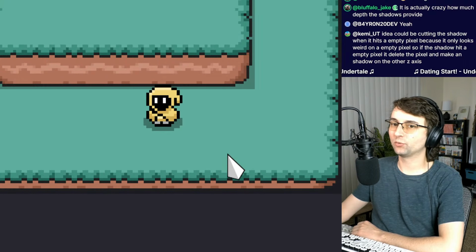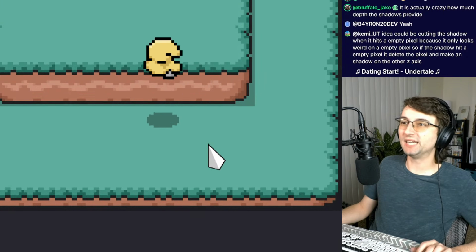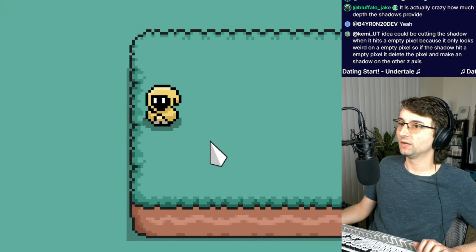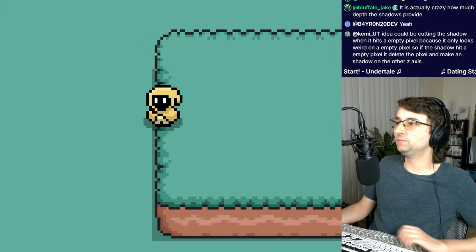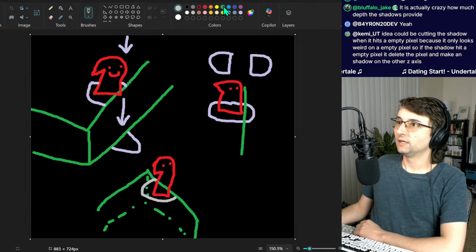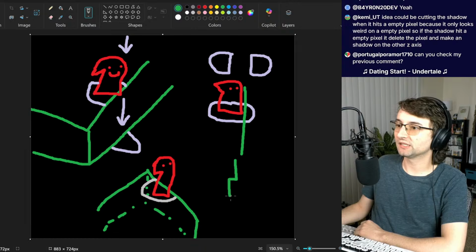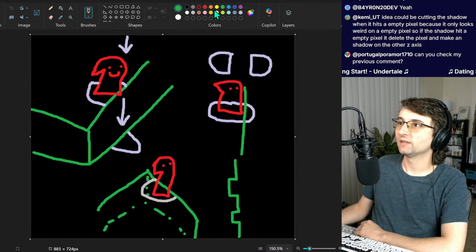We'll be cutting the shadow when it hits an empty pixel because it only looks weird on an empty pixel. Yeah, it would end up being something like that, where it would be an algorithm where if we zoom in on the side, we'll have these notches in there sometimes, and then here's the shadow.